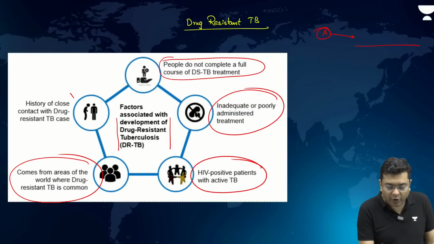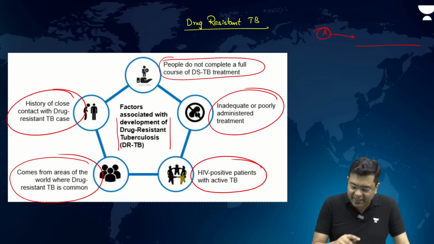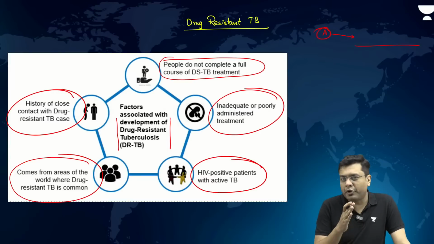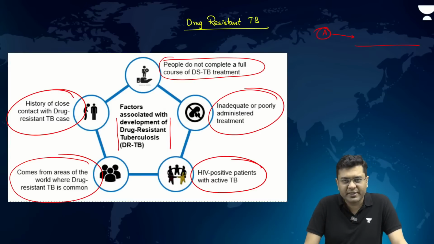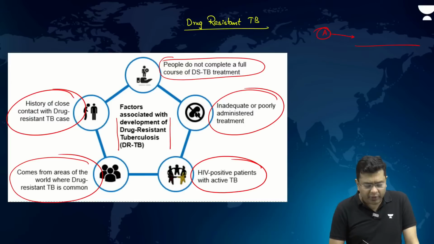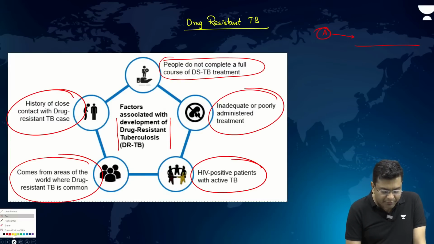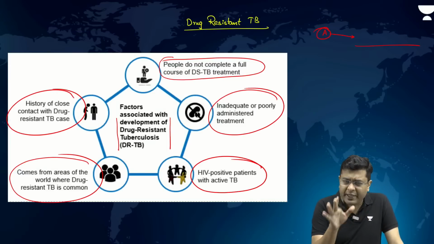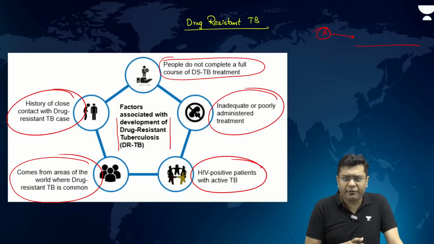Then history of close contact with a drug resistant TB case. So each of these cases ends up being a factor for the spread of drug resistant TB. This is relevant for your examination because UPSC tends to ask you a question associated with these in the mains. Now, here let us go beyond this article a bit. Even in these parts, when we talk about the drug resistant TB, the load of TB cases. Now, this is something not particularly mentioned in the article, but relevant for your examination.